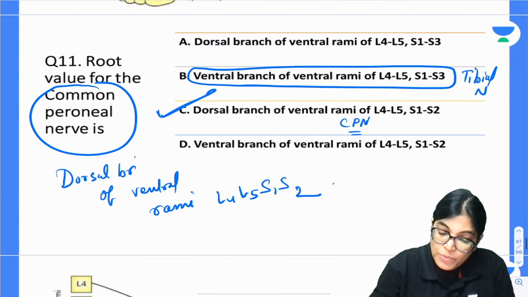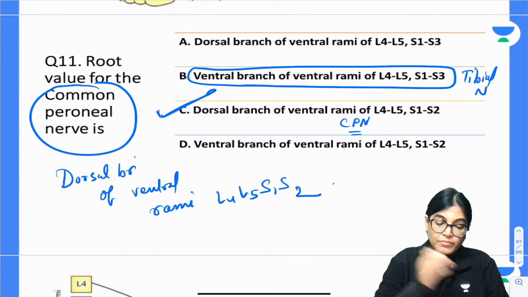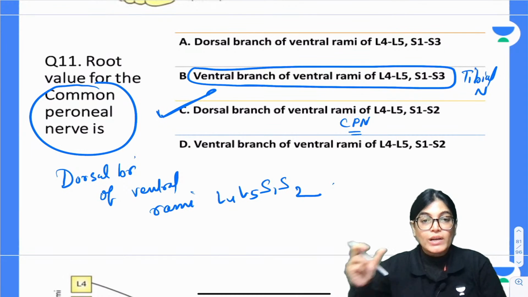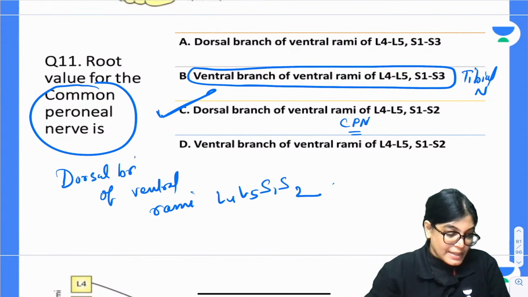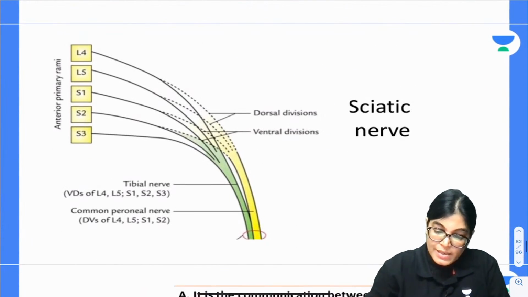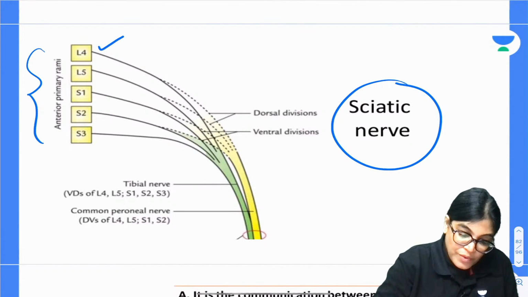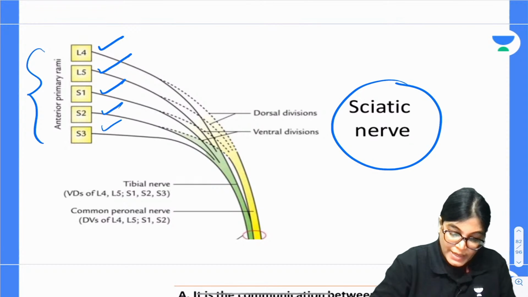It is the smaller component of the sciatic nerve. Please note down, the common peroneal nerve is a smaller component of the sciatic nerve. So C is the correct answer. I will show you. See here, this is the sciatic nerve, which is arising from anterior primary rami of L4, L5, S1, S2 and S3.